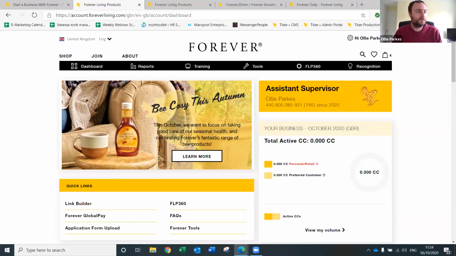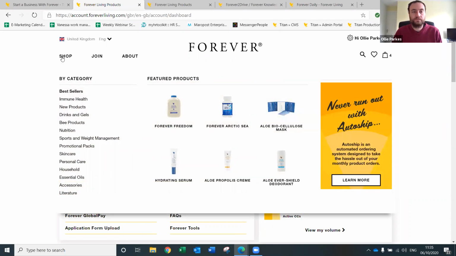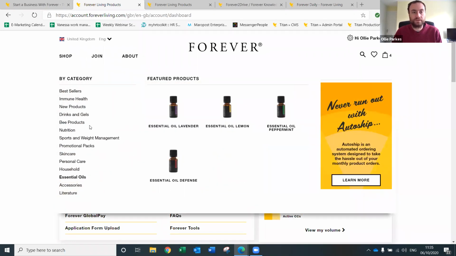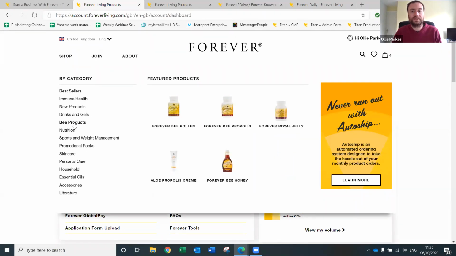Anything else we've got? And then some of them are on the shops. There's a few questions coming in on the shop. So let me go through the shop now. So shop is here, top left-hand side, and then we've got all the categories down here, and then you've got the products within it. So let's say we want to have a look at bee products, because that's what we're all loving at the moment, isn't it? Bee products. So click on that.